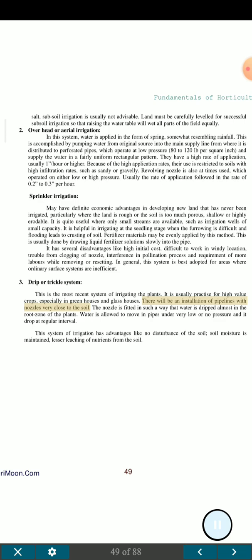There will be an installation of pipelines with nozzles very close to the soil. The nozzle is fitted in such a way that water is dripped almost in the root zone of the plants. Water is allowed to move in pipes under very low or no pressure and it drops at regular intervals. This system of irrigation has advantages like no disturbance of the soil, moisture is maintained, and lesser leaching of nutrients from the soil.